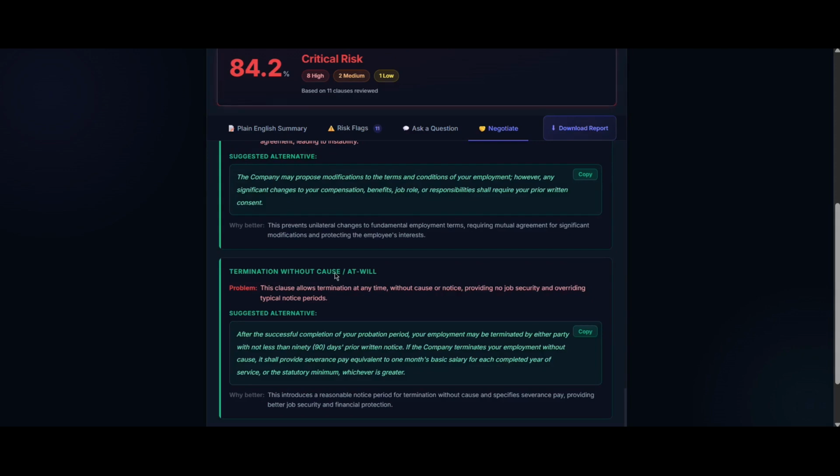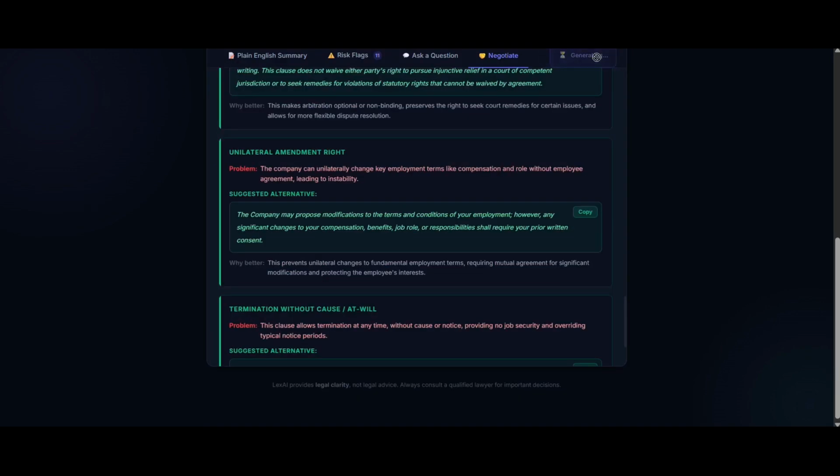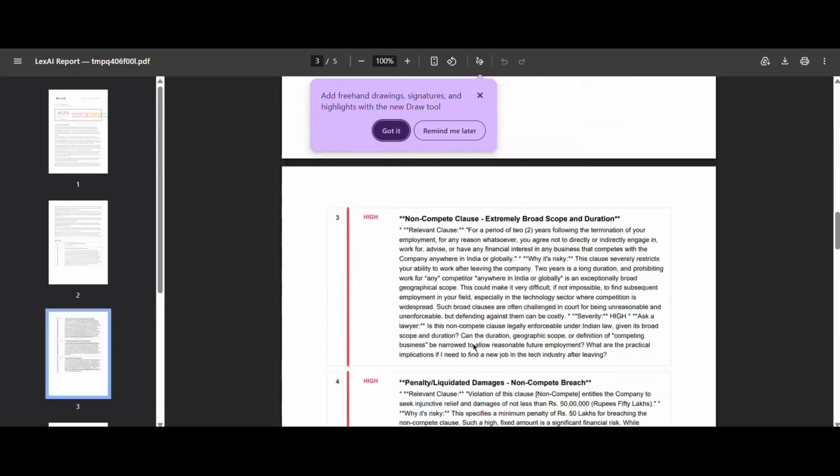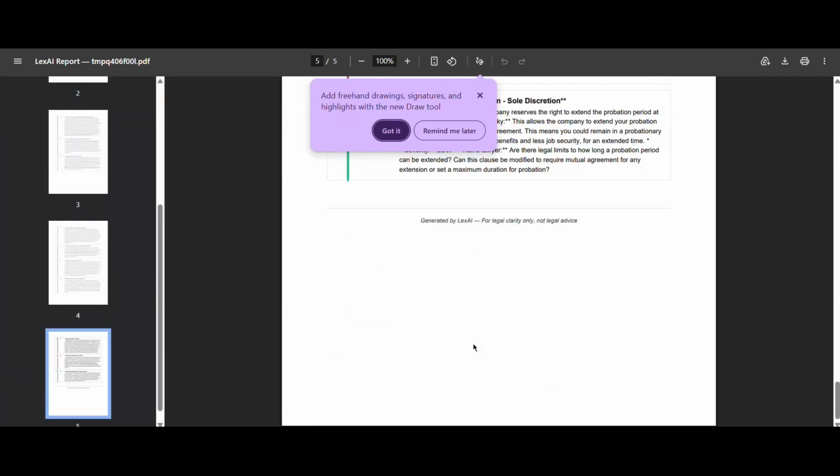And once all these are done, you can download the report by clicking on download report. So this gives me the complete risk and the complete details about the document and the risk flags in it.